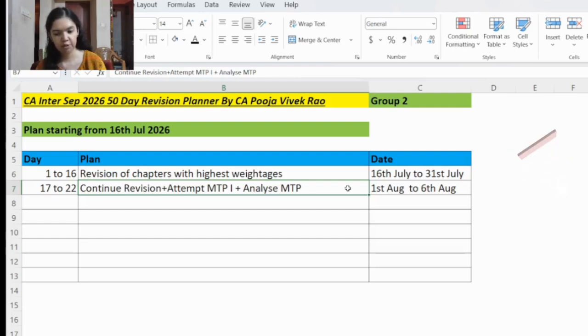Like for cost and management accounting, check if you have written the formulas correctly. And for theory question, check if you have written the concepts correctly. And for auditing, you have to check if you have correlated the questions with the correct standards on auditing, and you have written the standards on auditing provisions correctly, and you have linked correctly, and you have given the appropriate conclusion. Same way for FM and SM also, you have to check you have written the formulas correctly, formats correctly, and if you have written the concepts correctly.